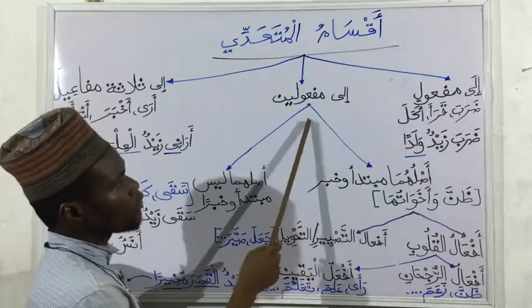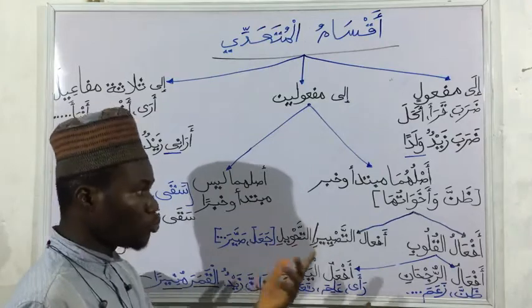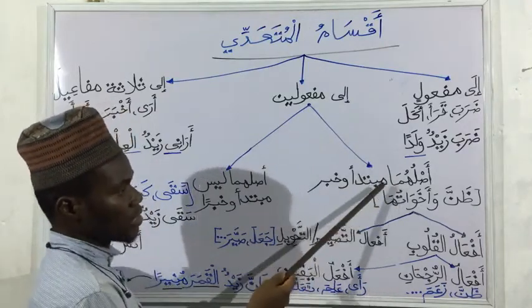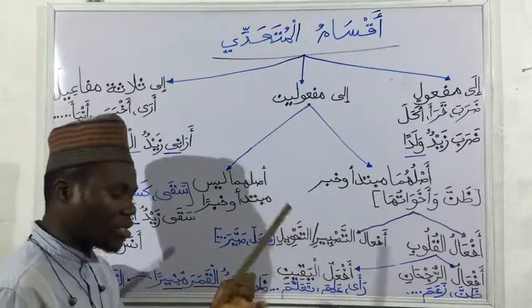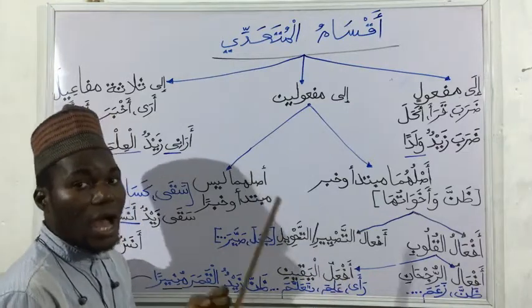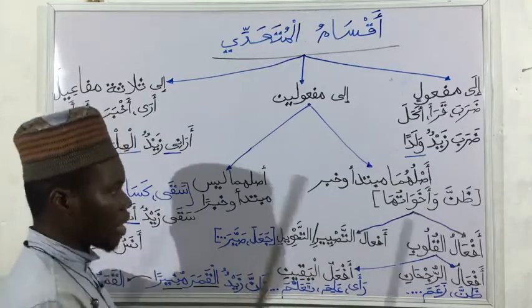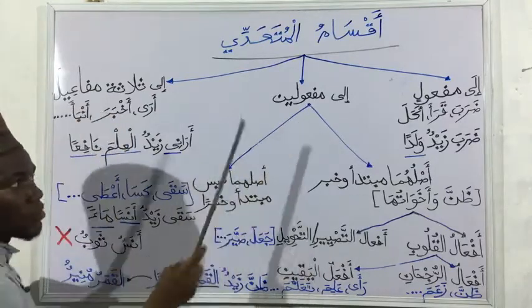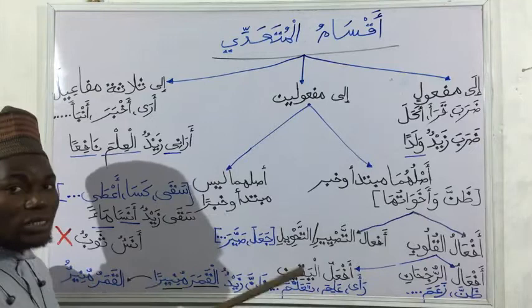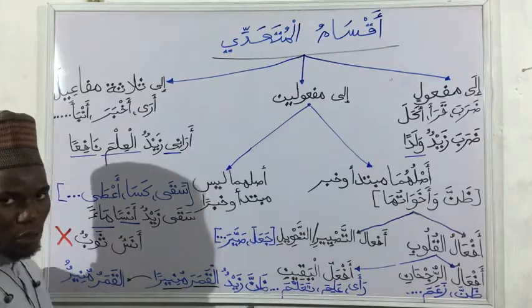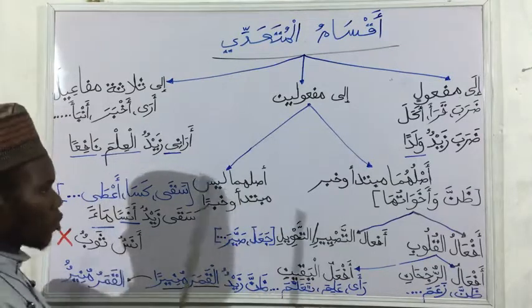Then we have ila maf'ulayn, meaning it has two maf'ul bihi. At least two maf'ul bihi. So we have the one that asluhuma mubtada wa khabar, that their maf'ul bihi are like the two maf'ul bihi, meaning al-maf'ul bihi al-awwal wal-maf'ul bihi al-thani. Both of them were, before being a maf'ul bihi, mubtada and khabar. I'm still coming there. Then we have still under those two maf'ul bihi, asluhuma laysa mubtada'an wa khabaran. The one whose maf'ul bihi were not mubtada and khabar before becoming maf'ul bihi. Hope we get it. I'm coming back here because I have things to say.